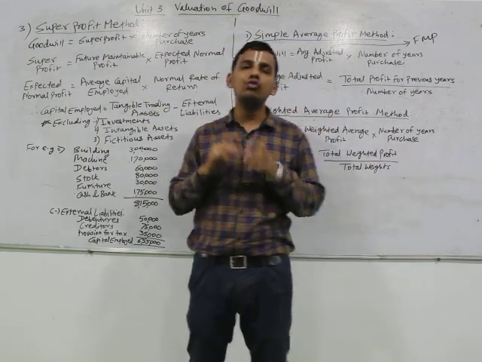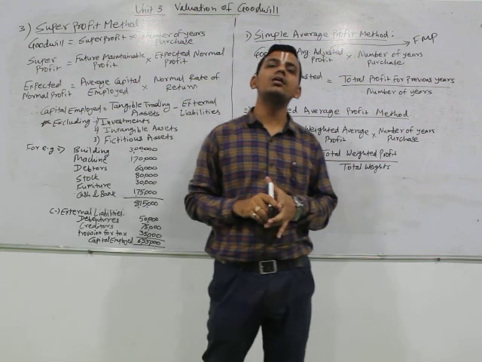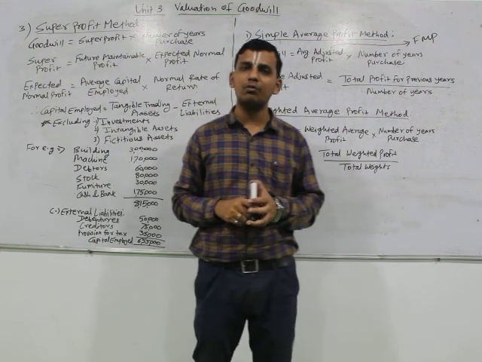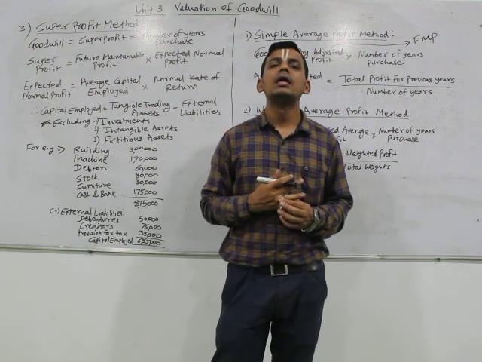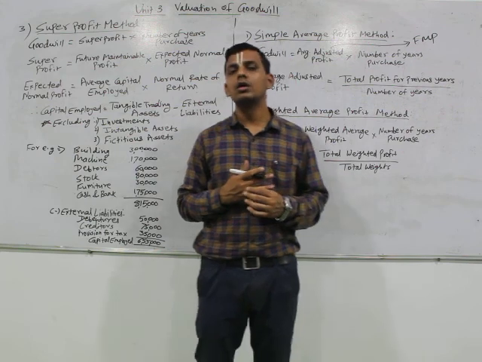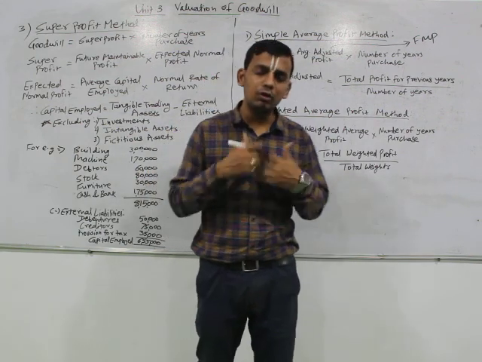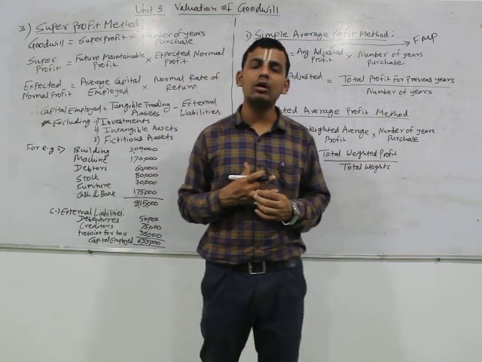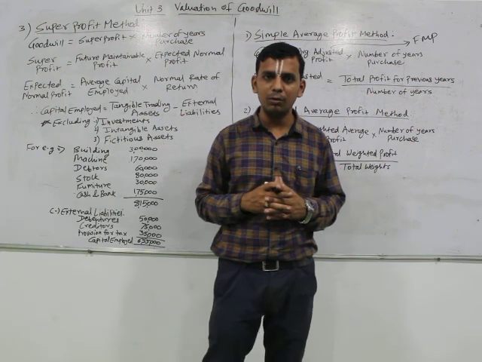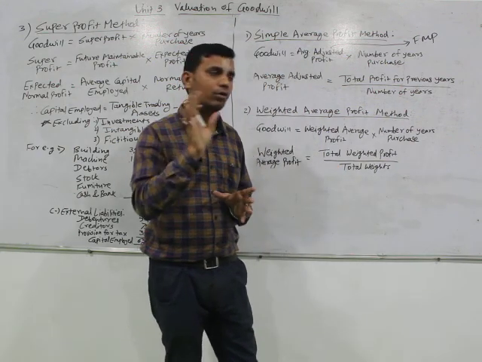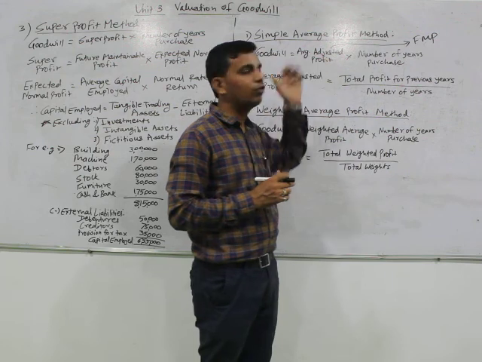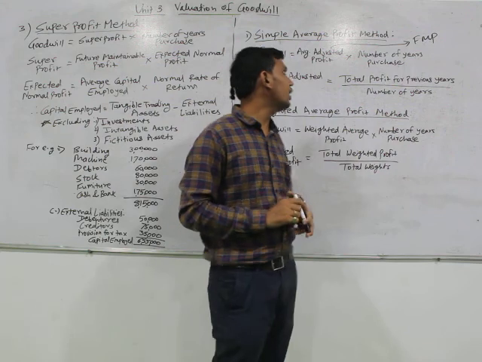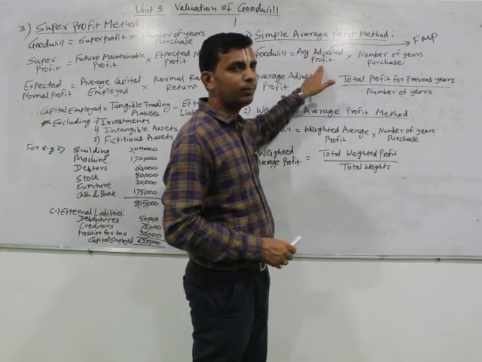While calculating profit, there are certain exceptional or abnormal items which are added or deducted from our profit. For example, loss on sale of machine. Is it an operating income? Definitely not. Loss on sale of machine or profit on sale of an asset are abnormal or exceptional items which are included in the profit and loss statement to determine accurate profit. But for the purpose of calculation of goodwill, we need accurate operating profit.